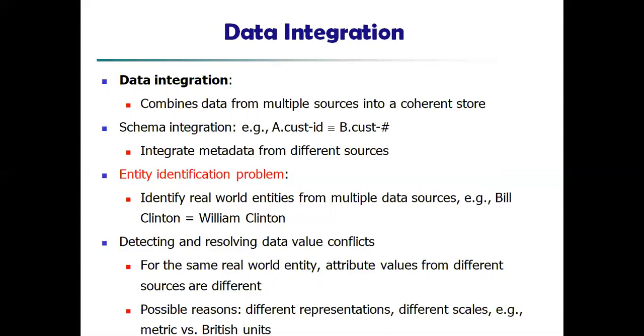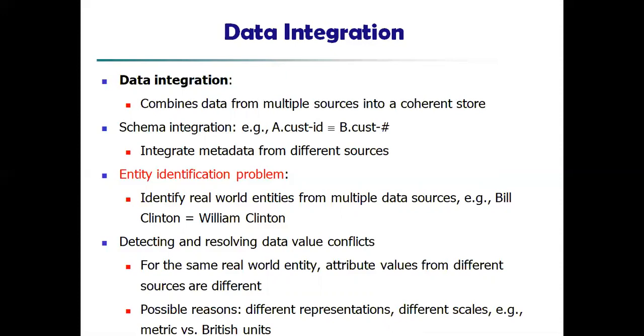And next one is detecting and resolving data value conflicts. For the same real world entity, attribute values from different sources are different. That's what we have already seen. When a date of birth is given, different types of formats will be used. So we have to find the conflicts in that, and take the correct, exact data. And next are the possible reasons: different representations and different scales.